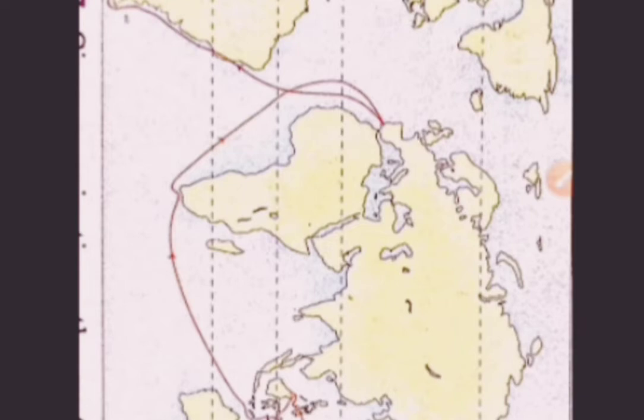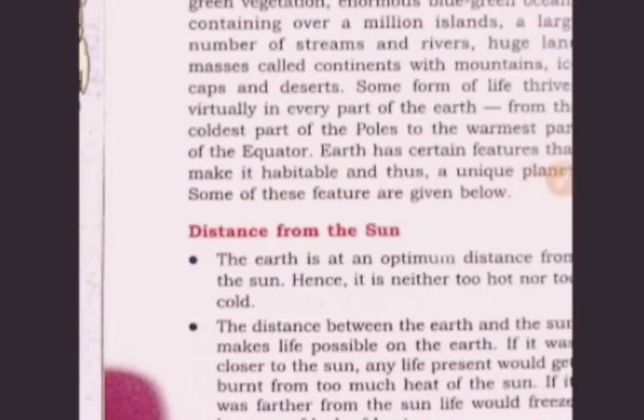So what does it mean? It means that the earth is spherical in shape. If the earth was flat, then the ship might not return to the same place, because on a flat surface you cannot come back to the same place afterwards. So we can prove that the earth is spherical in shape.